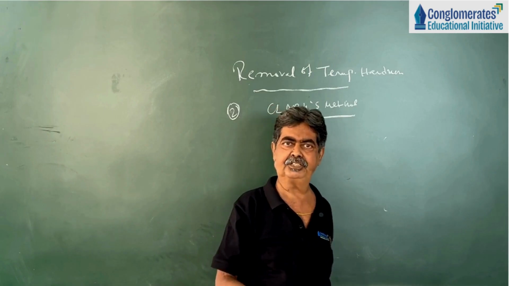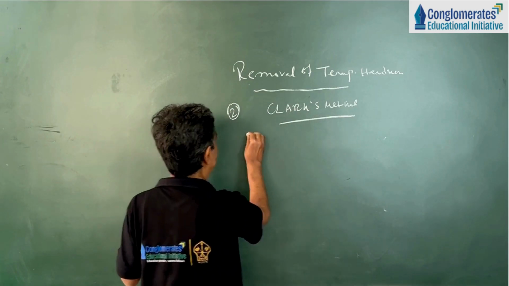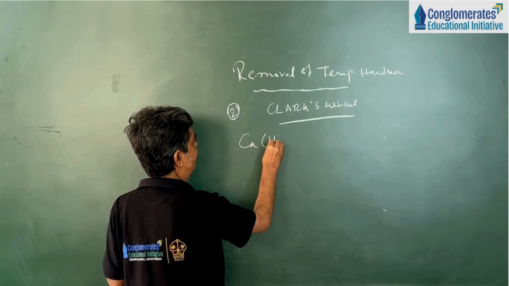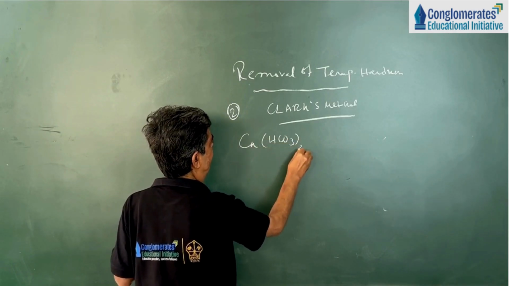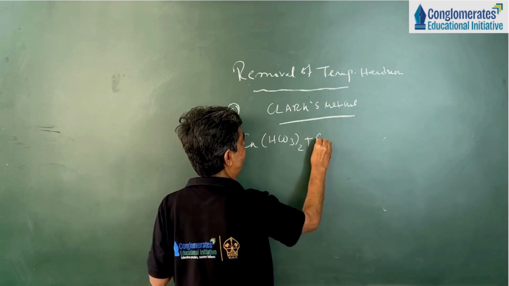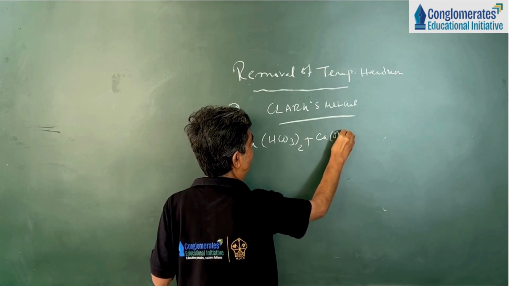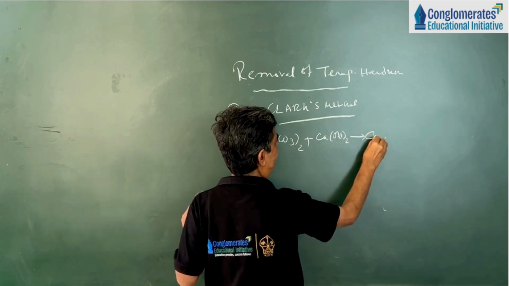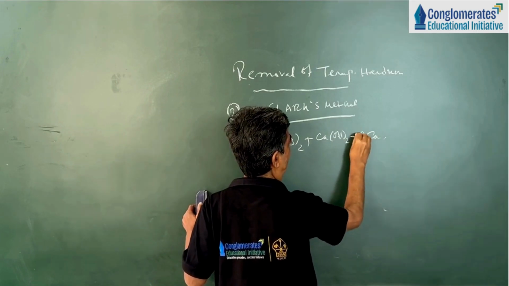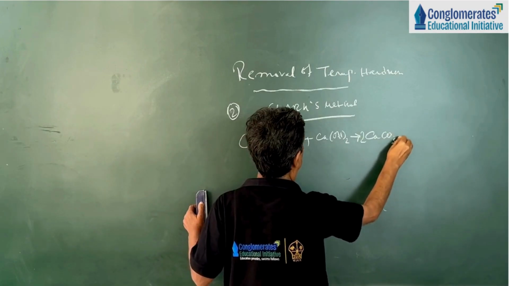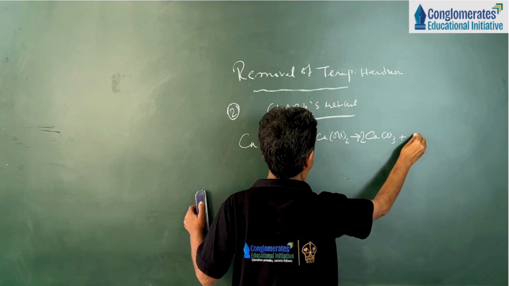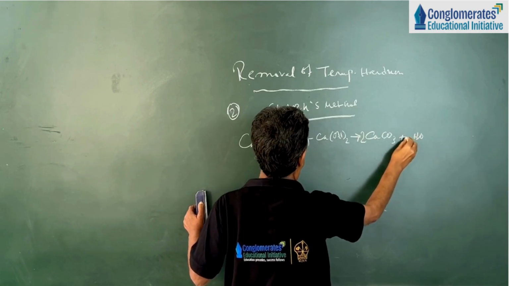So let me write the equation. Here is calcium bicarbonate, causing temporary hardness, and then slaked lime, Ca(OH)2. We get calcium carbonate plus water.